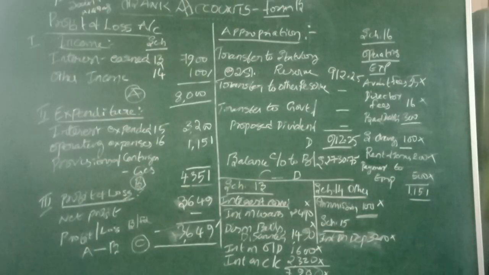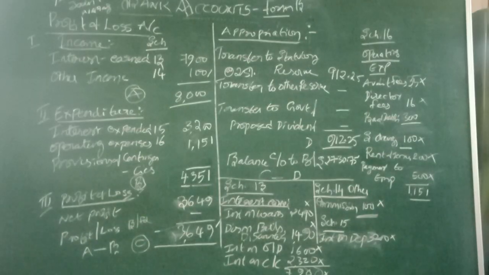And the next one is payment to employees. What type of payment is this? It is not given. So it is considered that this payment to employees is supposed to be the salaries or some other things related to staff benefits. Whatever the nature of the payment, that amount is paid by the bank to the employees, so it is supposed to be an expense. We should take this in the schedule of operating expenses, that is schedule number 16.